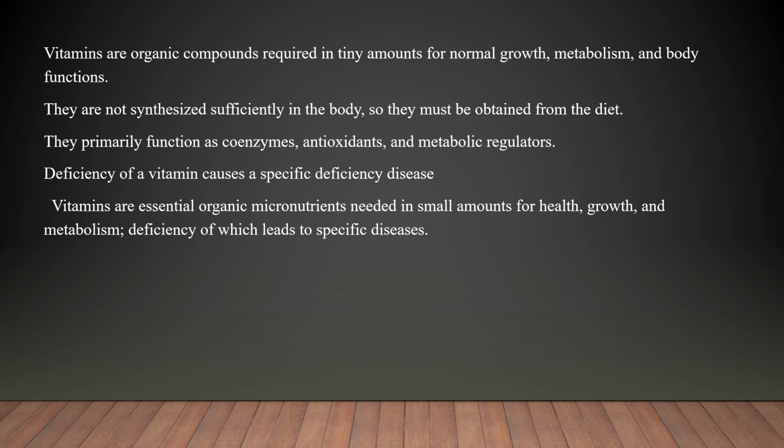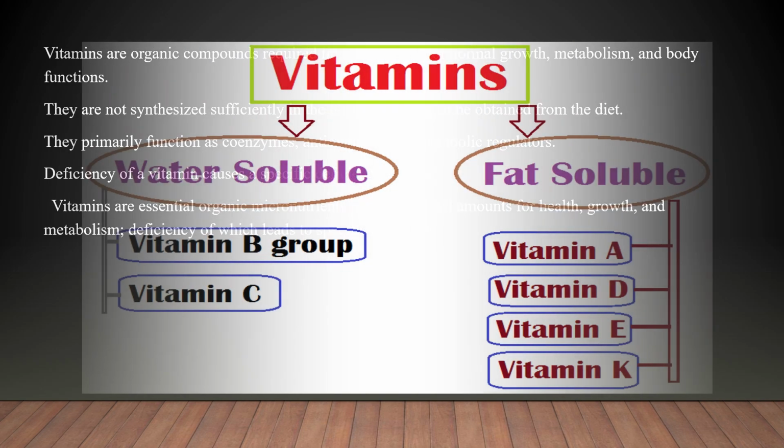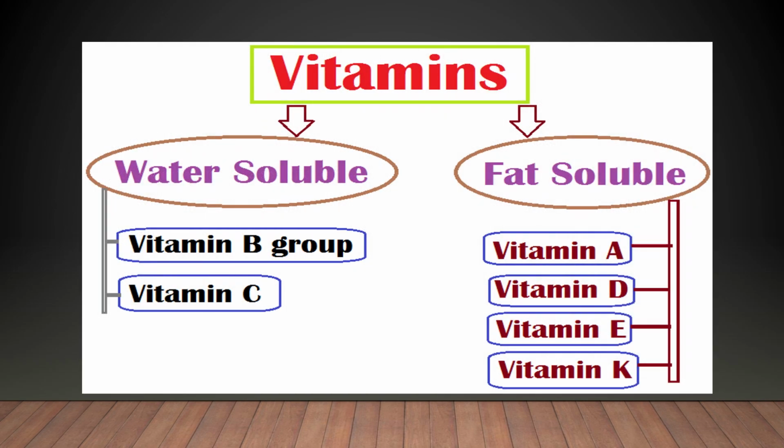Vitamins function as coenzymes, antioxidants, and metabolic regulators. Vitamin deficiency can cause diseases in our body. Vitamins are essential organic micronutrients needed in small amounts for our health, growth, and metabolism. This deficiency can cause diseases in our body. We came to know about vitamins, their definition, and the sources, and why they are important in our body.